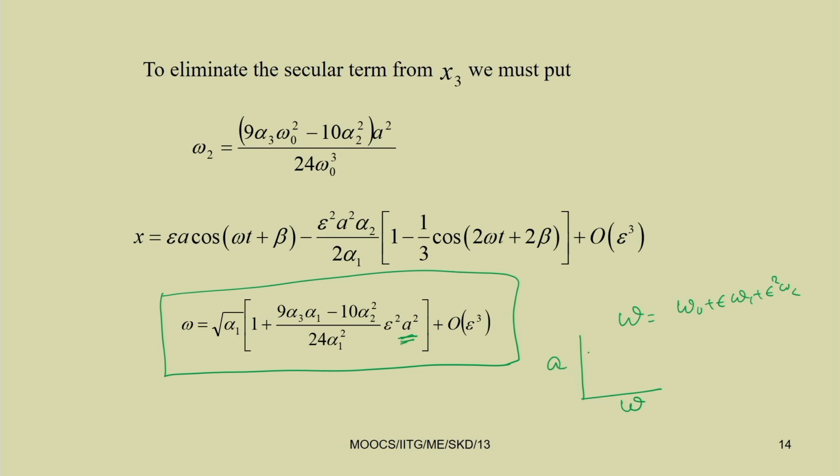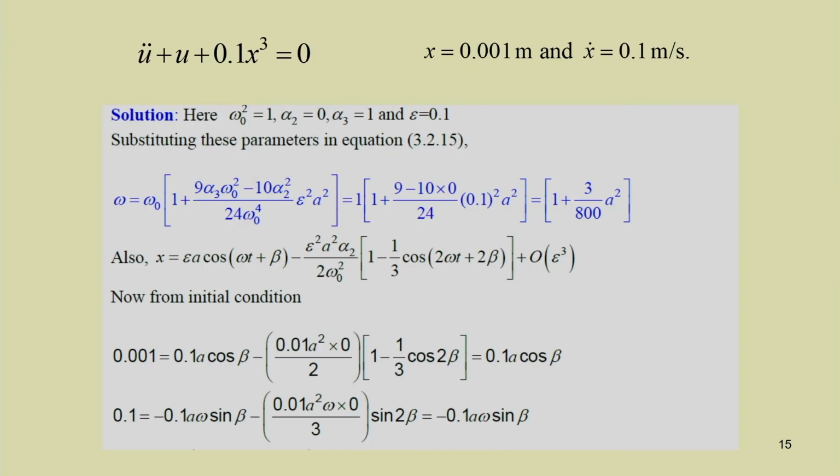and from this equation, by using this equation, you can plot a versus omega, which is known as the frequency response plot, frequency response. Okay. So, this way you can find how the frequency is related to the response amplitude, and this is the free vibration response of the system.